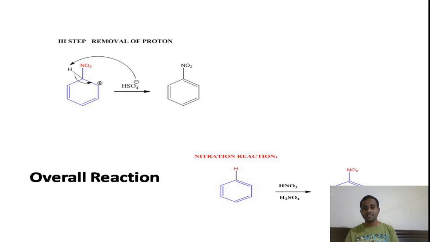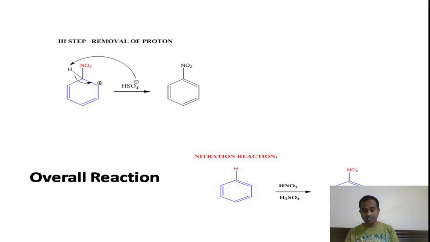Of course, there are several other agents which are useful for this nitration reaction, like acetyl nitrate and nitrogen pentoxide, right? These two reagents are also utilized in place of nitric acid.